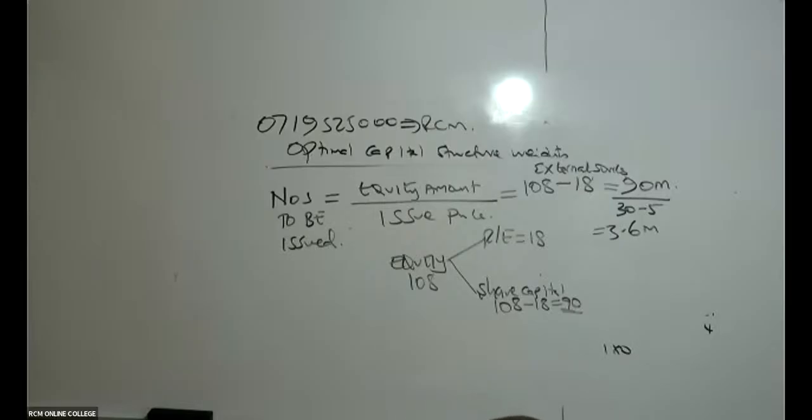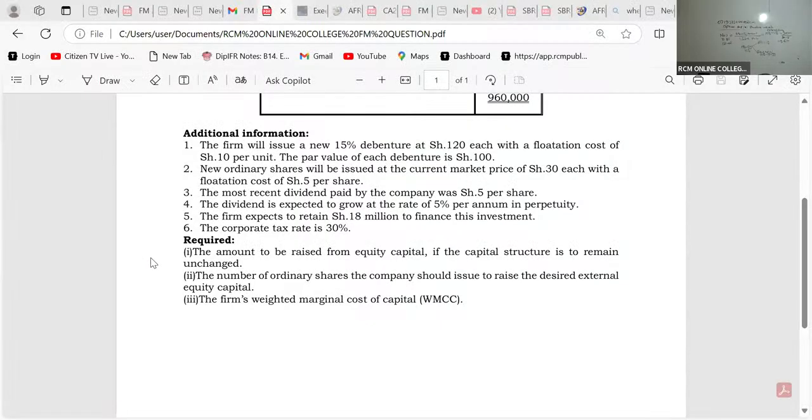Otherwise, allow me to finish this before I allow those who have understood to run away, and then I'll be left with somebody who has not understood this. Now, number 1 and 2 are done. Now we are doing number 3. They want me to give them the firm's weighted marginal cost of capital.